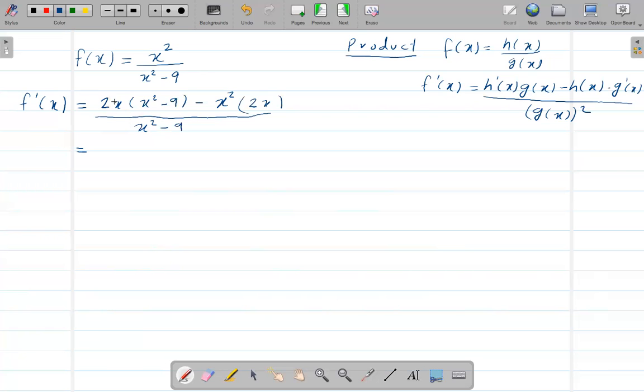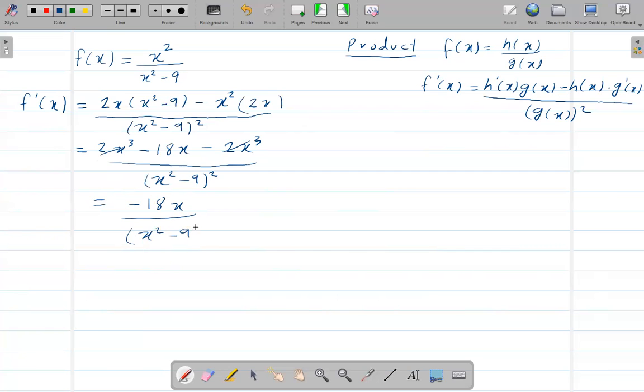So again, from here, now distribute this, so 2x, distribute this to these two values, so 2x cubed minus 18x minus 2x cubed. Oops, here I should have said x square, right? And then on the denominator we get the square, over x square minus 9 square. Okay, now this and this one goes out, so that means we just have negative 18x over x square minus 9 square.